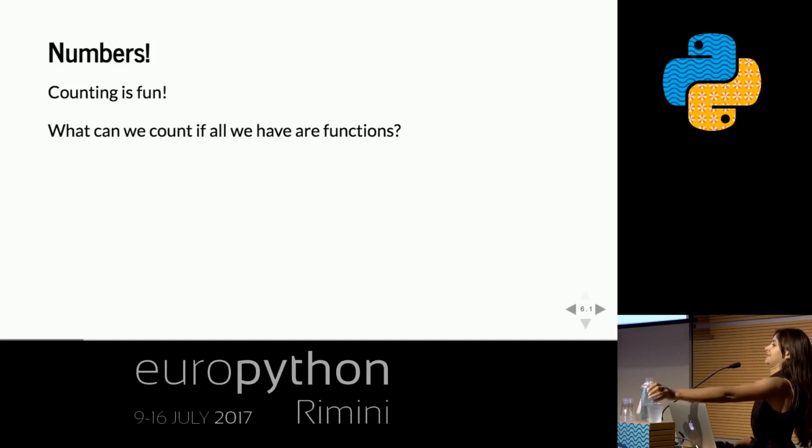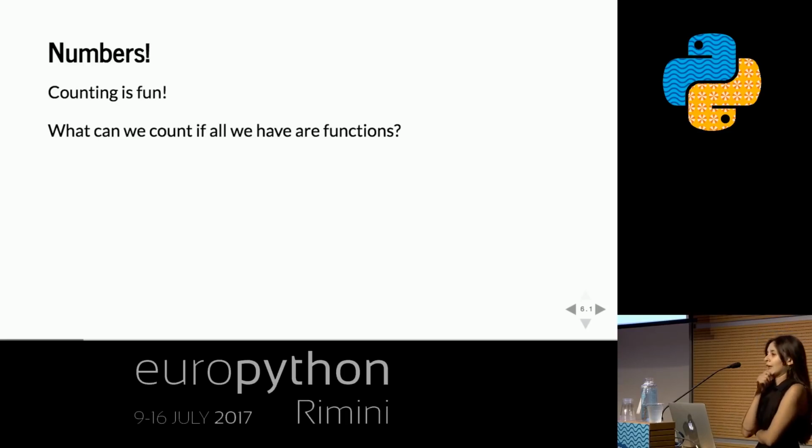So what can we make? How about some numbers? Numbers are cool. We like numbers. Numbers help us do things like count. One thing, two things, three things. But what could we count if we're in a world where all we have is a lambda? All we have is a tiny little pure one argument in, one result out function.